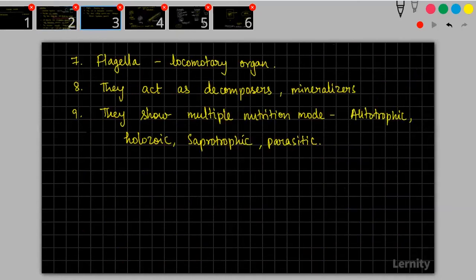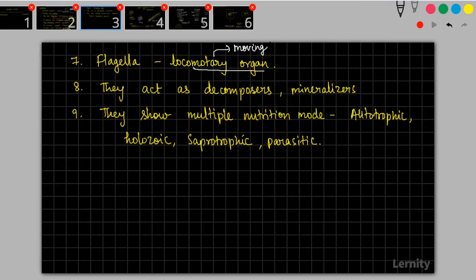These organisms will have flagella as a locomotory organ. Usually most monerans will have flagella as a locomotory organ, most monerans, not all. Please understand that it is not necessary that flagella should be present, but if flagella is present, that would be the locomotory organ. Locomotory means moving organ. Your leg is helping you to move. Something which helps in moving is what we call locomotion.